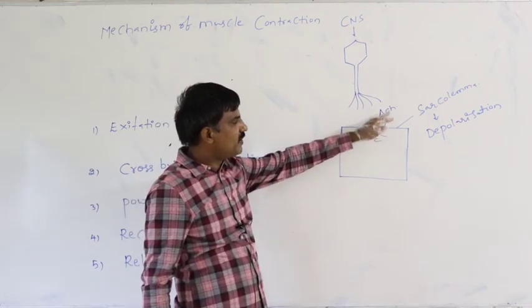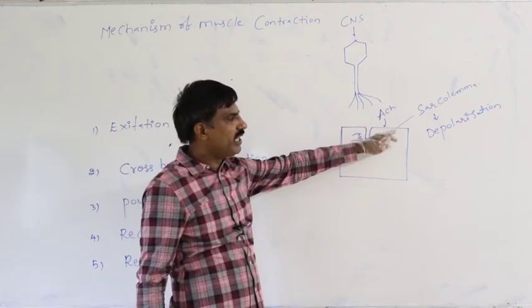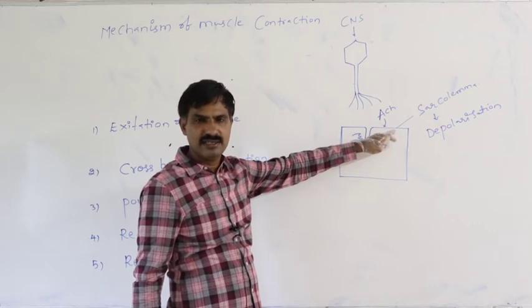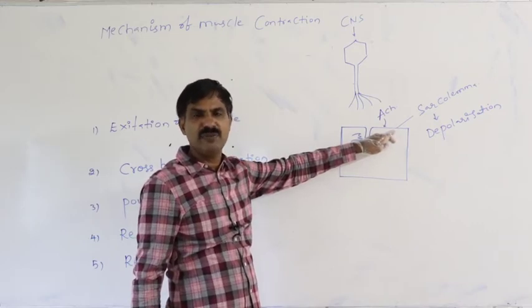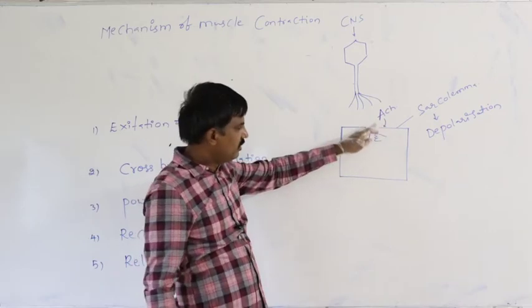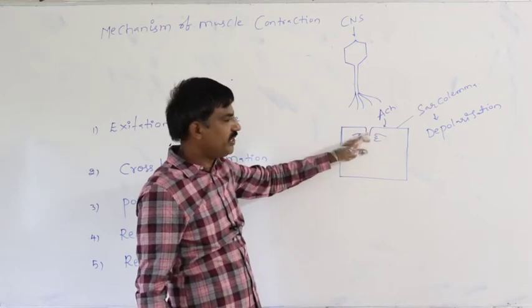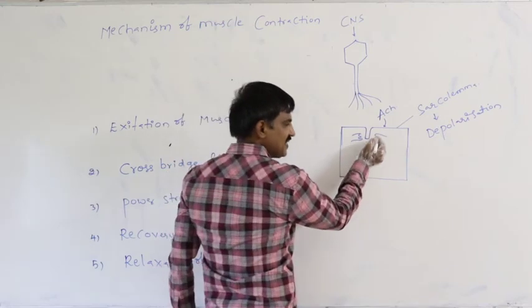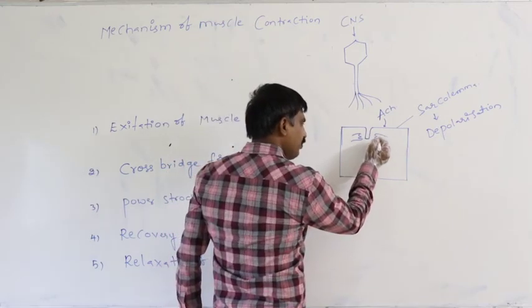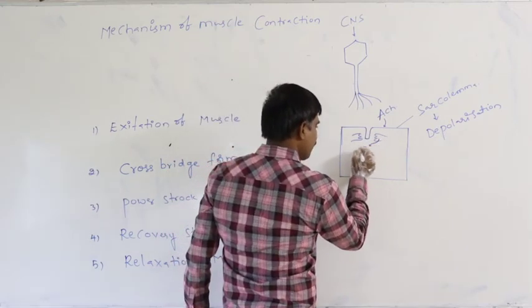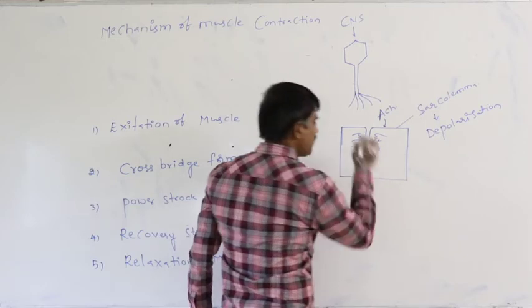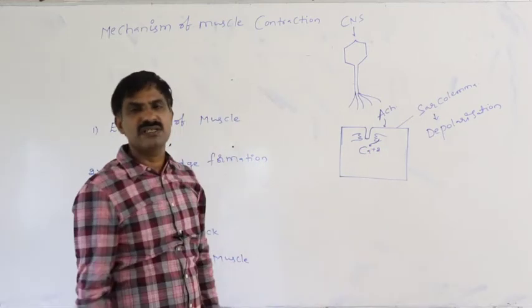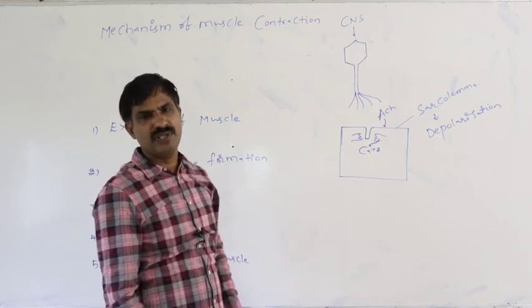At first, in response to the ACH, in the sarcolemma depolarization occurs. That nerve information later reaches the T tubule. From the T tubule it reaches the cisternae. By that way, from the cisternae, calcium plus 2 ions are released into the sarcoplasm.